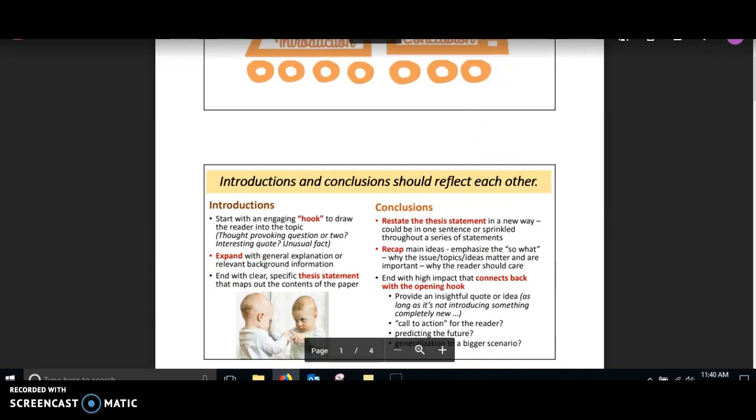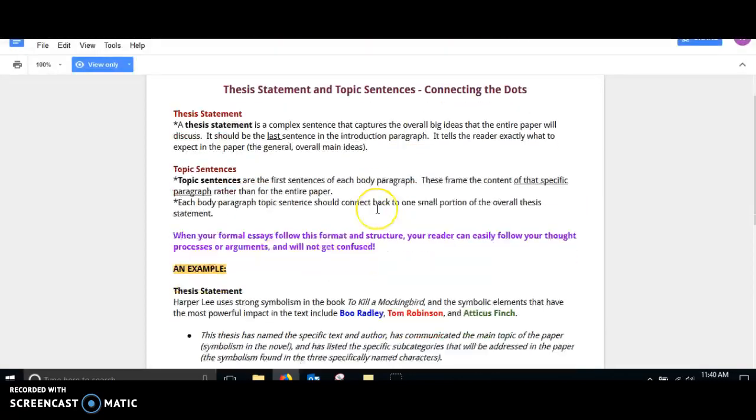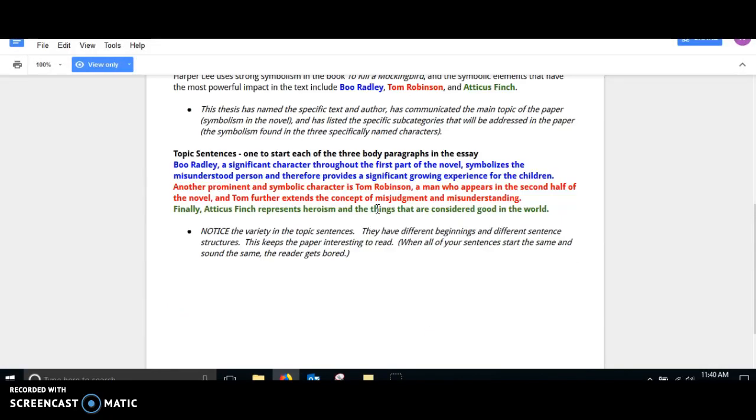Then, as you're developing your body paragraphs, first thing you should make sure that you have in every body paragraph is a topic sentence. Each body paragraph should have that topic sentence that introduces that idea of what you'll be discussing through the entirety of it.